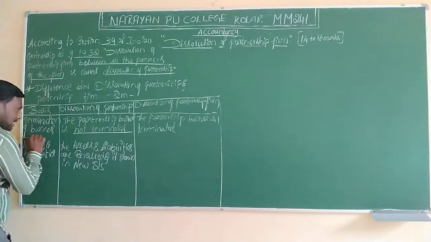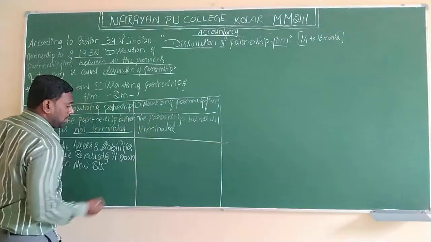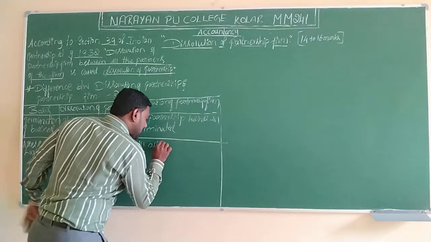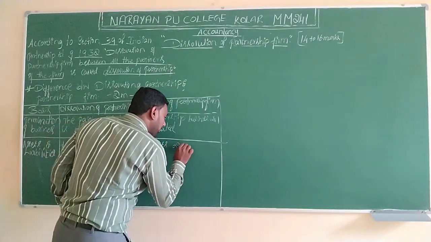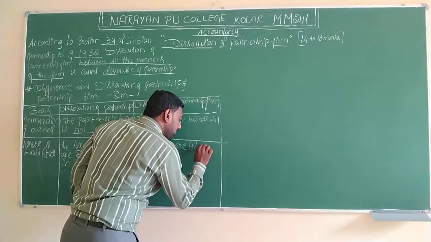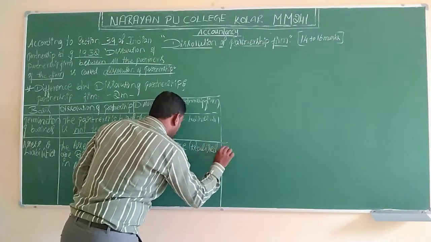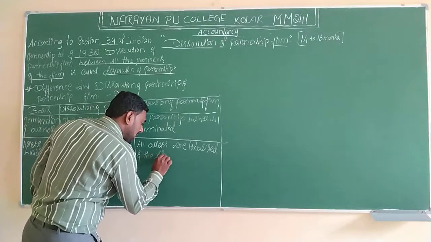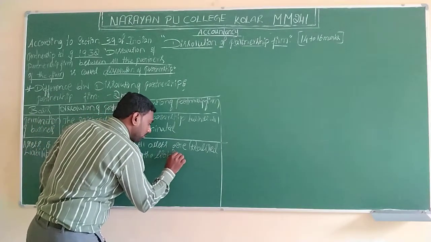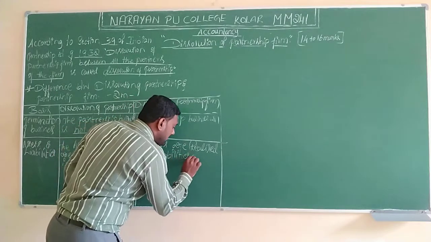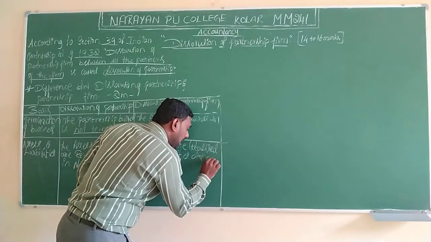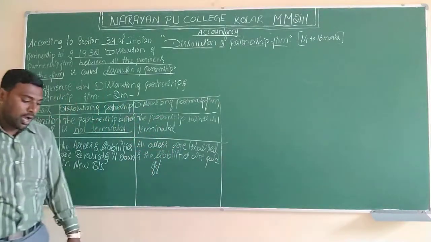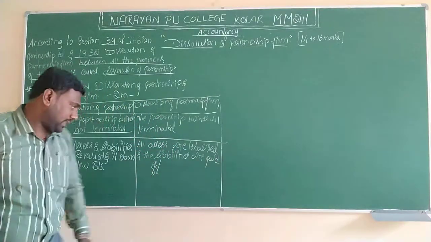When it comes to dissolution of partnership firm, all assets are realized and the liabilities are paid off. This is the second difference.